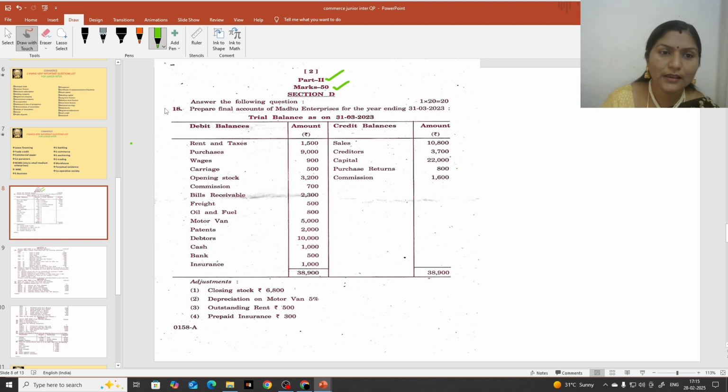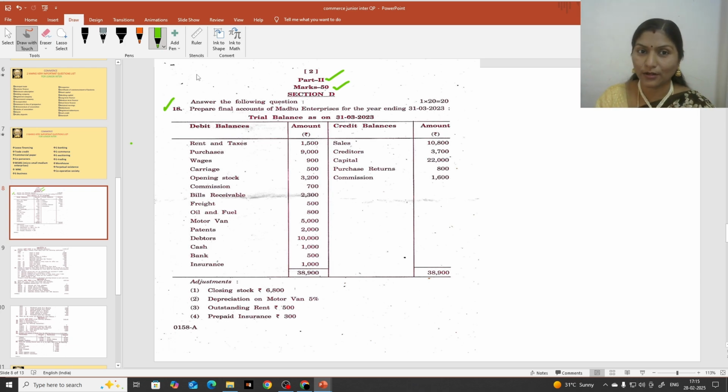The question number is 18. Till the 17th, those questions are related to commerce, and from the 18th onwards all the questions are going to appear from accountancy. So questions 1 to 17 are taken from the commerce textbook. Hope this is clear for everyone.